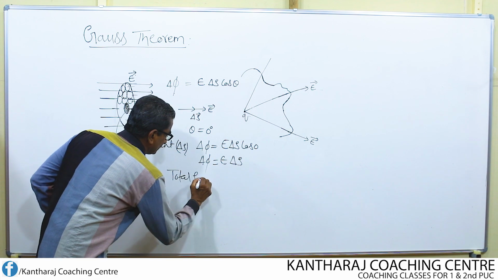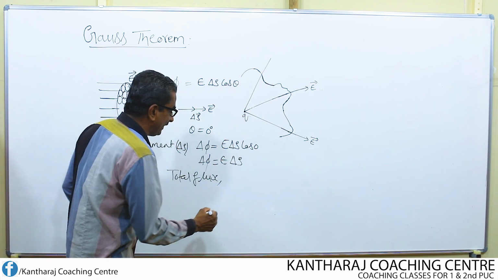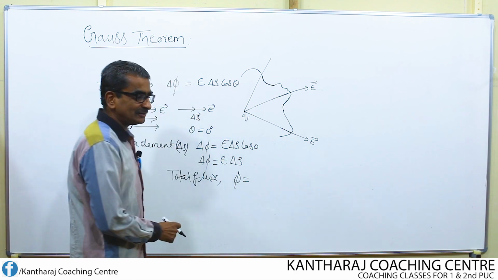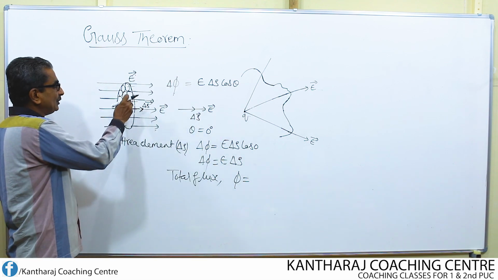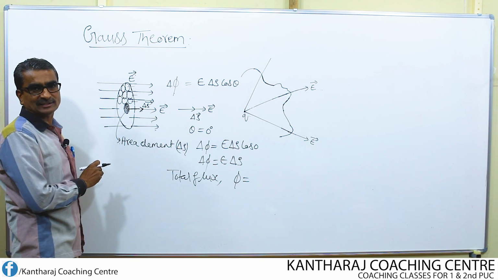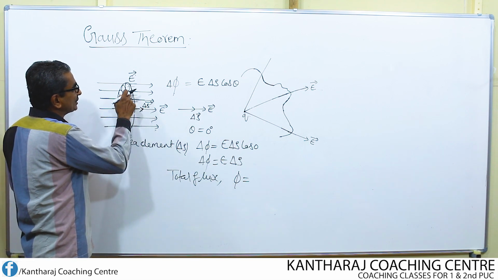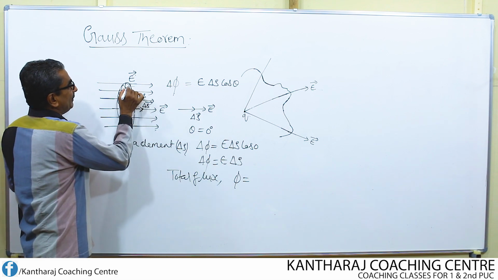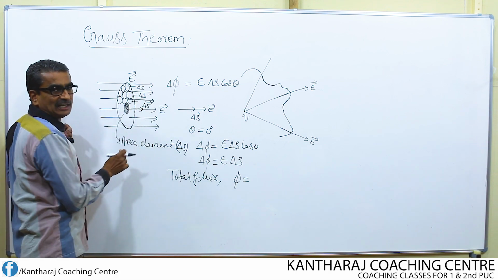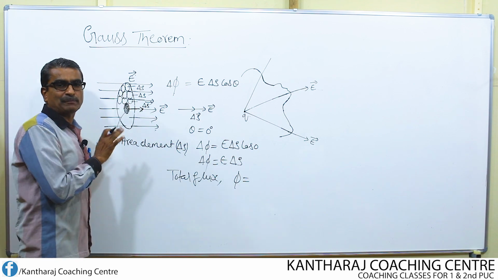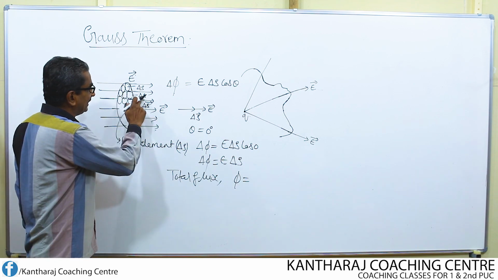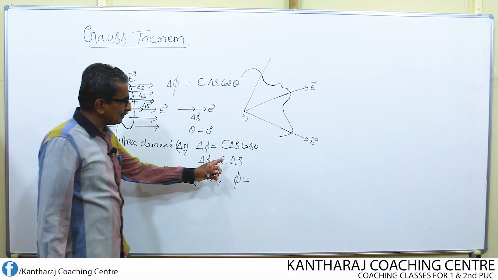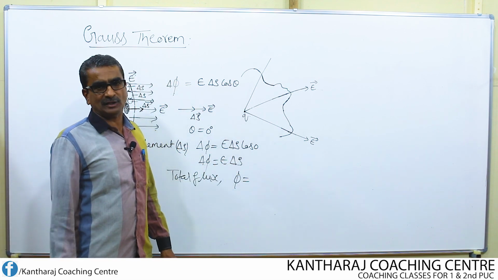Total flux through the entire area is given by phi equal to the sum of the flux due to all small elemental areas. The magnitude of each area is delta S. All small areas possess the same magnitude delta S, so the flux through each small area remains the same, E into delta S only.